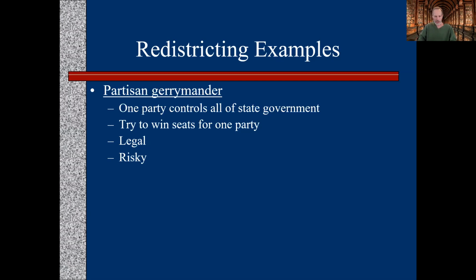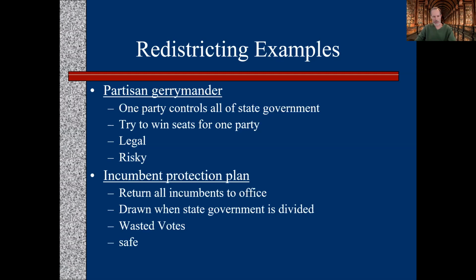The reason this is risky is you might draw a bunch of seats that are maybe 51 to 49 percent to your advantage. So if the partisan tides shift at some point, and they do sometimes, like the Republicans drew a lot of districts in the last decade, but in 2018 the partisan tides shifted and the Democrats were able to pick up seats. This was because some of the districts were not pushed far enough for one party versus another. So this is a partisan gerrymander, and we'll give an example of one.